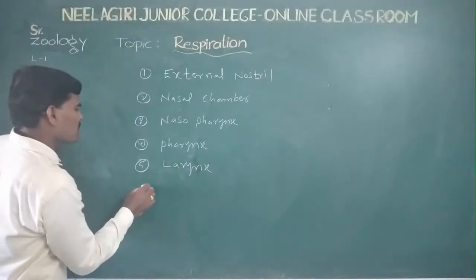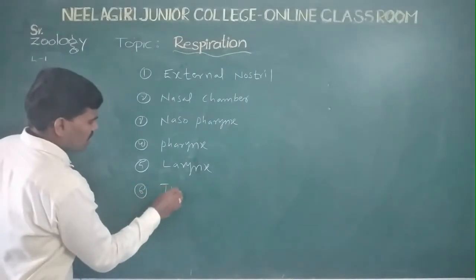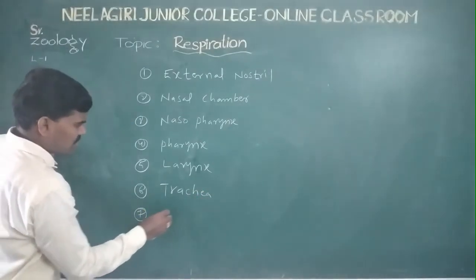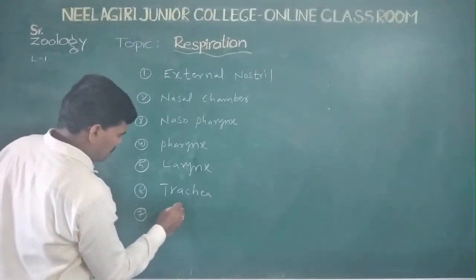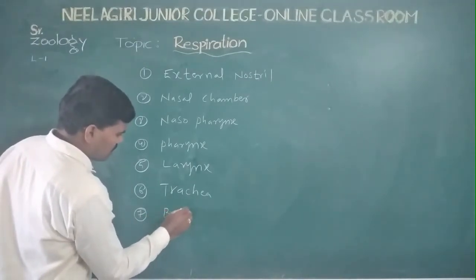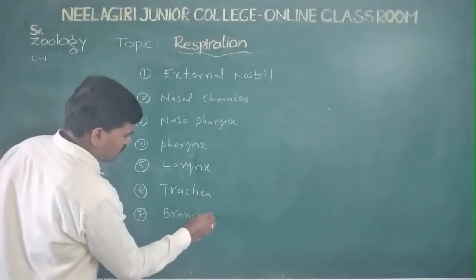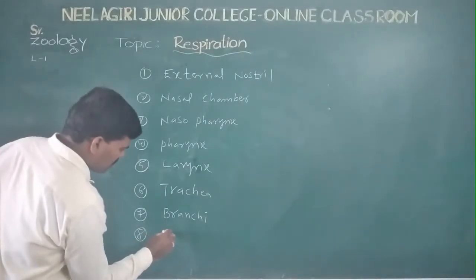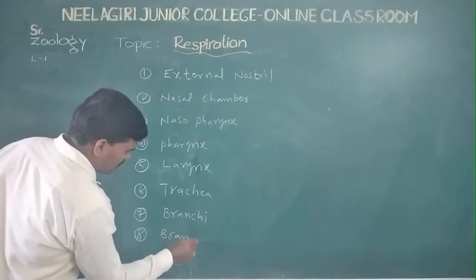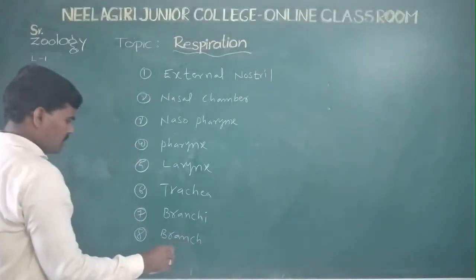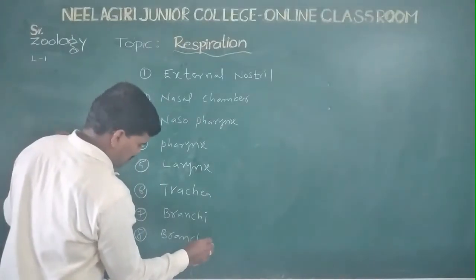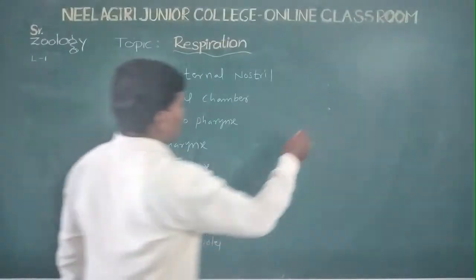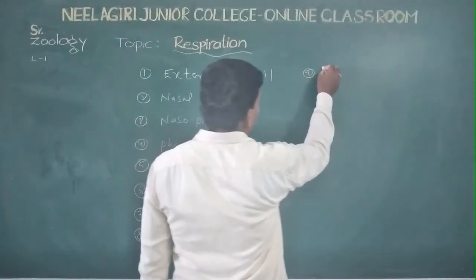The sixth point, trachea. The seventh point, bronchi. The eighth point, bronchioles. The ninth point, lungs.